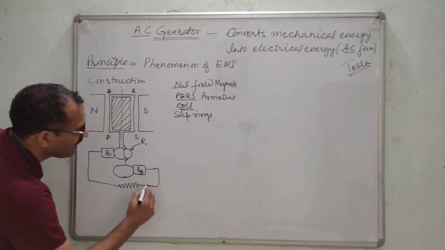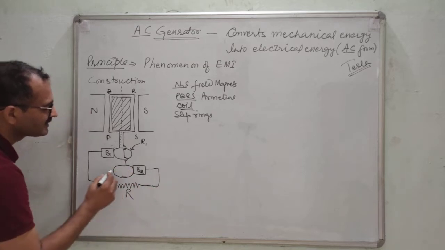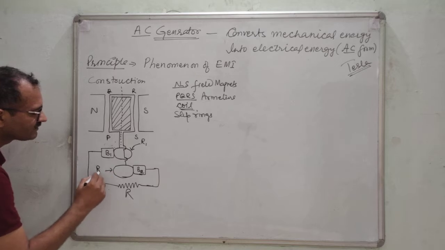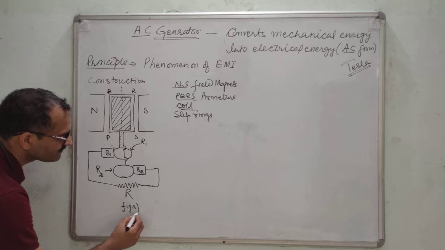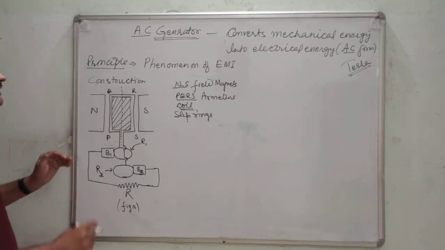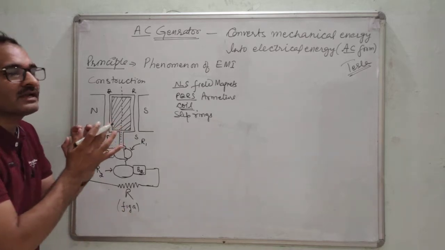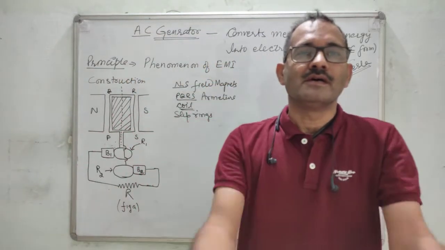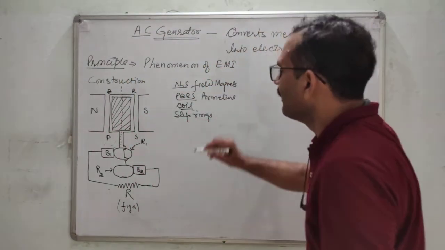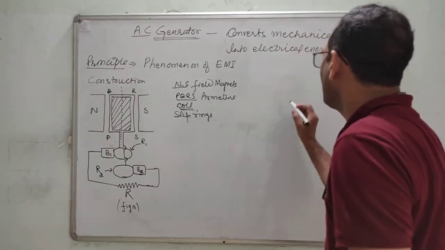And this is the load R. This is figure A I am drawing. Now, this is rotated with a particular angular velocity with the help of some machine. Now, after half rotation, what will happen?